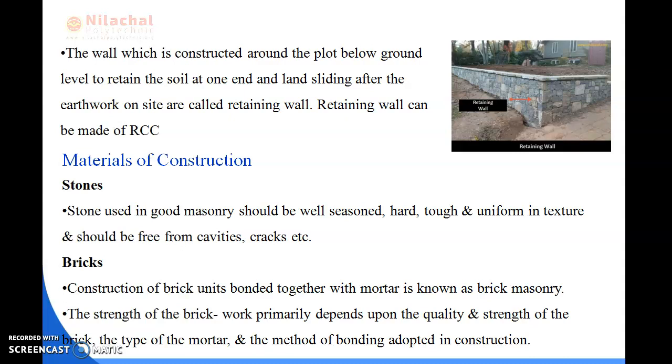So we can say that bricks are one of the materials of construction of the wall, and the construction of brick units bonded together with mortar is known as brick masonry. The strength of the brick work mainly depends on the quality and strength of the brick, the type of the mortar being used, and the method of bonding adopted in construction. So we can say that this is the best quality of brick, and we can use that brick as our material of construction of the wall.